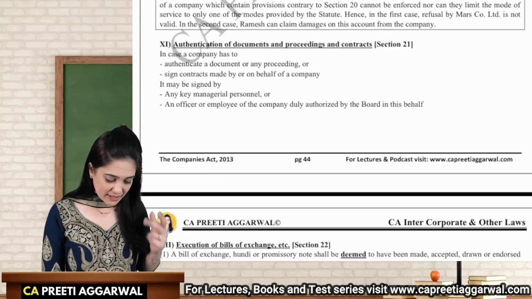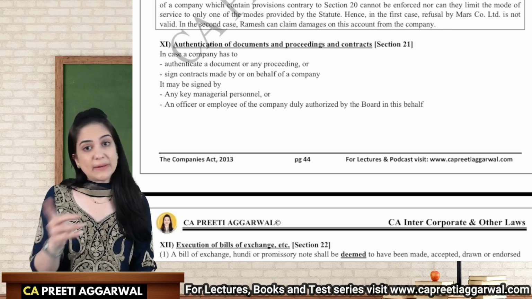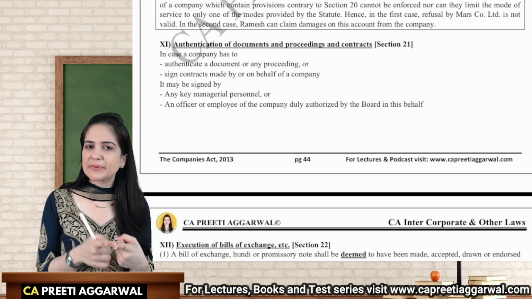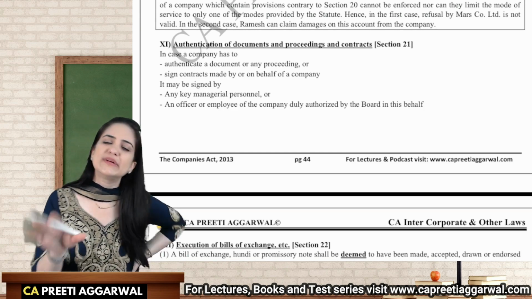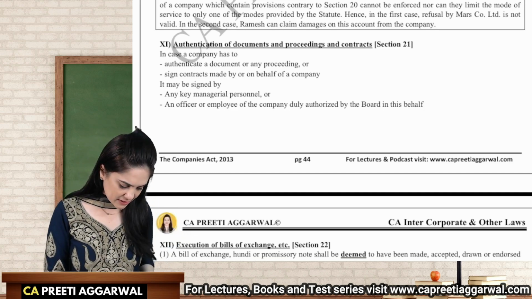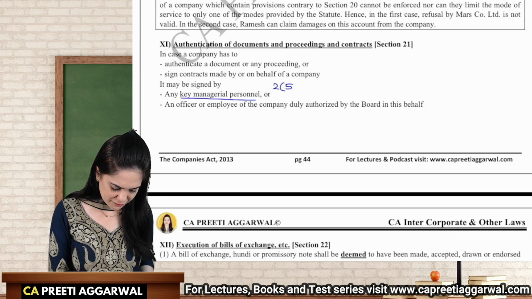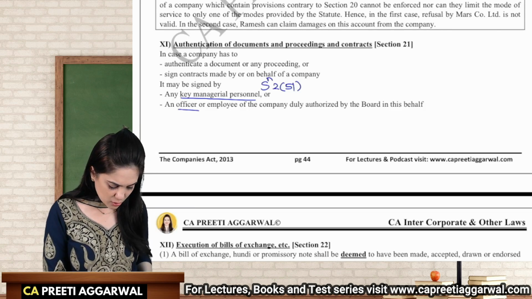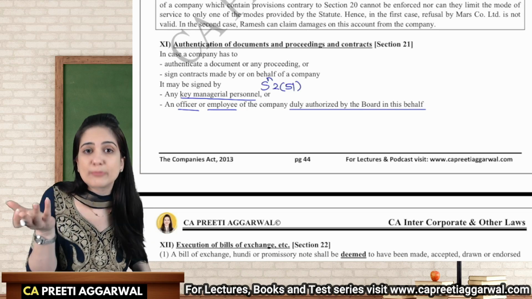Now, authentication. Who can sign the document? The company is an artificial person, but it is a person nevertheless. So the company is authorized to contract. The company can enter into contracts. It can buy property. It can buy assets. But who will sign those documents? It will be authenticated by the key managerial personnel as defined under section 2 clause 51, or any officer or employee duly authorized by the board. So how will the board authorize?